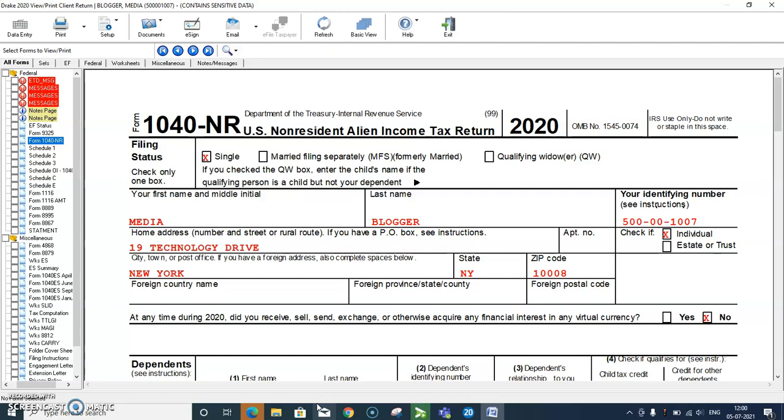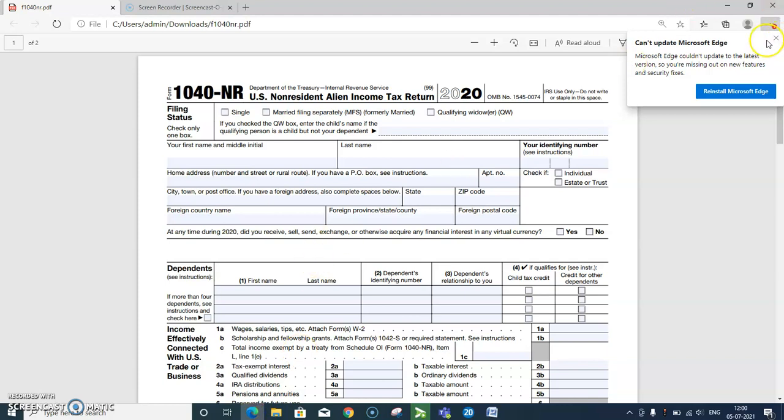So guys, this is all about form 1040 NR. I believe you have understood.